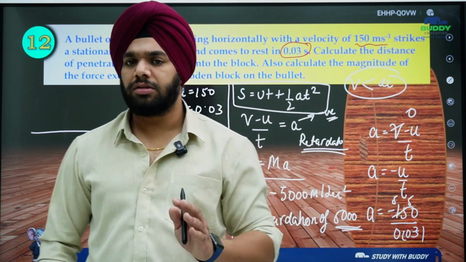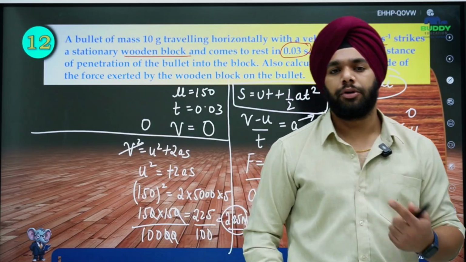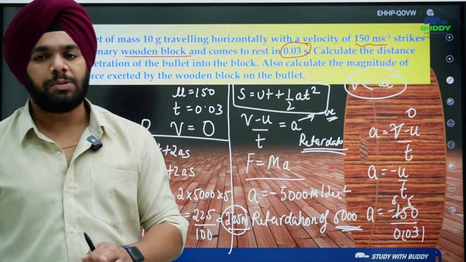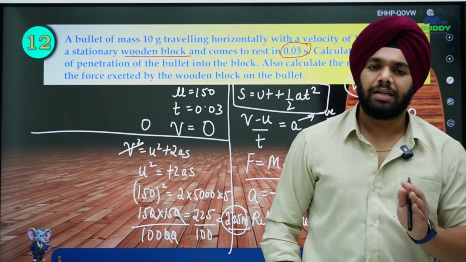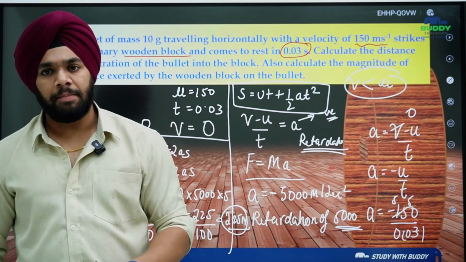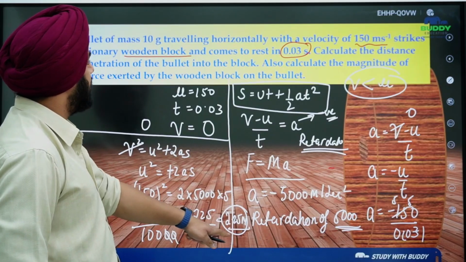And even if you have not studied, just remember the three equations of motion: v is equal to u plus at, s is equal to ut plus half at square, and v square is equal to u square plus 2as. Okay, these basic equations are very much required to solve these types of questions that come under force and laws of motion. Okay, so remember, this was the displacement, 2.25 meter.